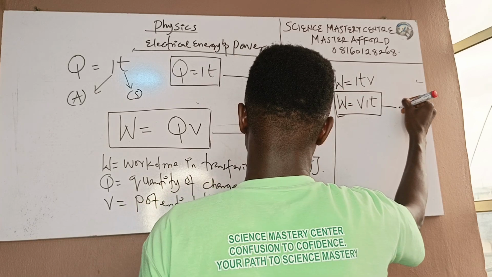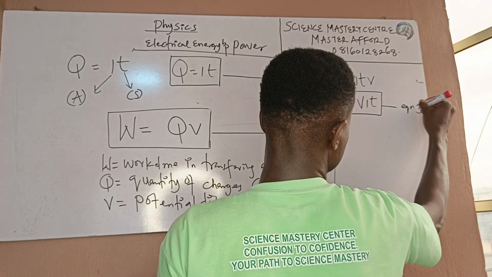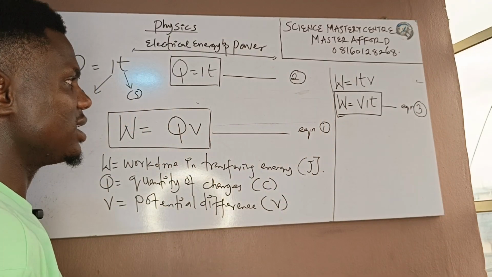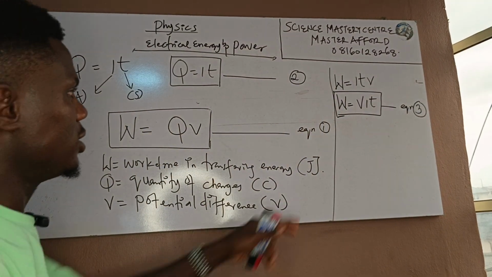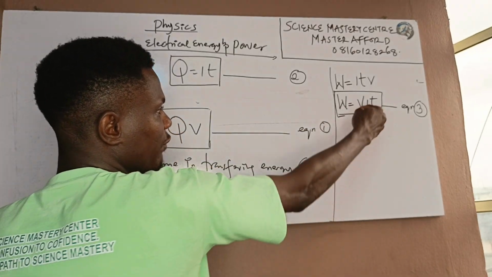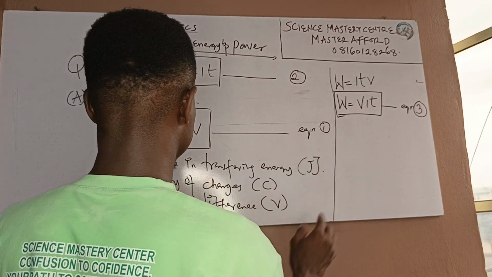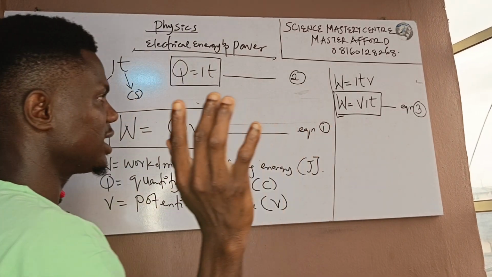So I call this equation 3. Very simple. W equals VIt, where It is your Q, and V is the potential difference. So this formula and this formula are basically the same.